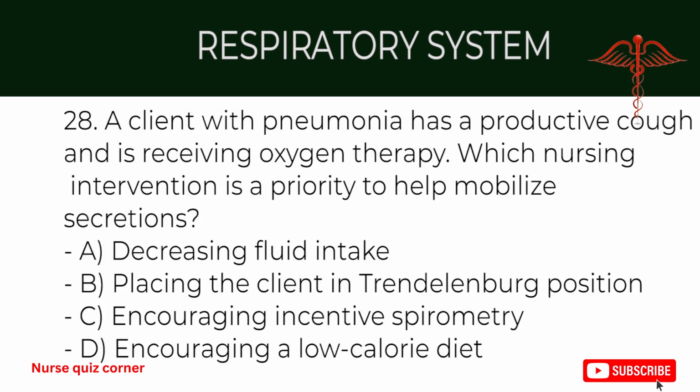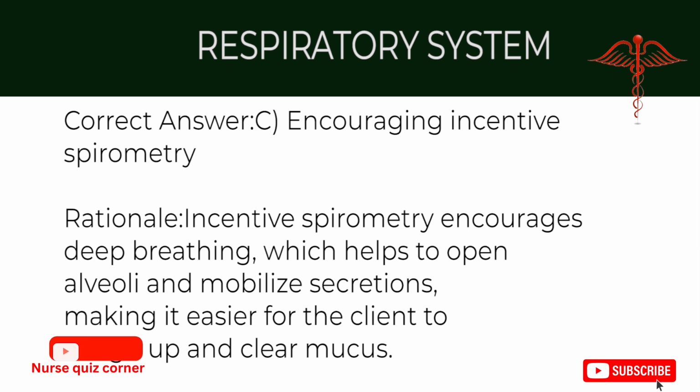28. A client with pneumonia has a productive cough and is receiving oxygen therapy. Which nursing intervention is a priority to help mobilize secretions? A. Decreasing fluid intake. B. Placing the client in Trendelenburg position. C. Encouraging incentive spirometry. D. Encouraging a low-calorie diet. Correct answer C. Encouraging incentive spirometry. Rationale: incentive spirometry encourages deep breathing, which helps to open alveoli and mobilize secretions, making it easier for the client to cough up and clear mucus.